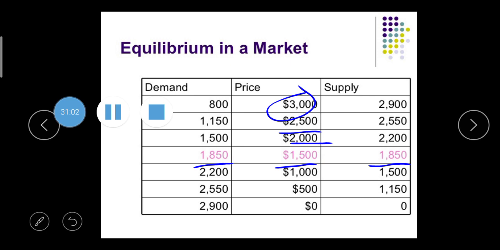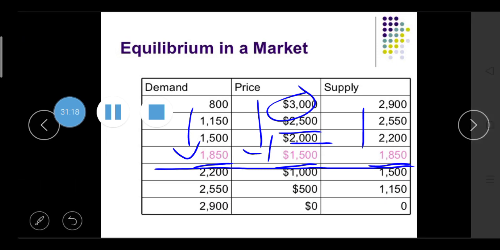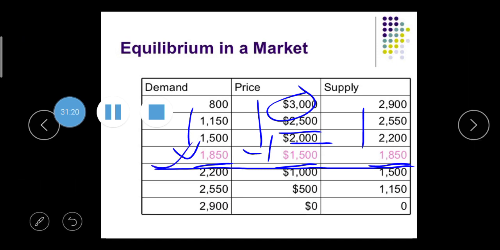So you can see that as the price gets lesser, your demand is higher and supply is lesser, right? Here you can see the highlighted point. At this point your demand and supply are both the same, so it is called the equilibrium point.